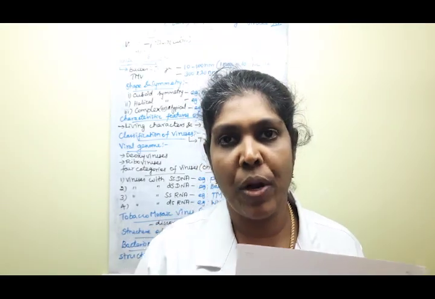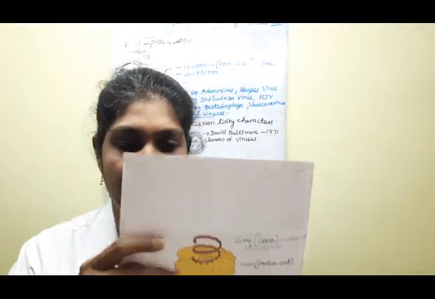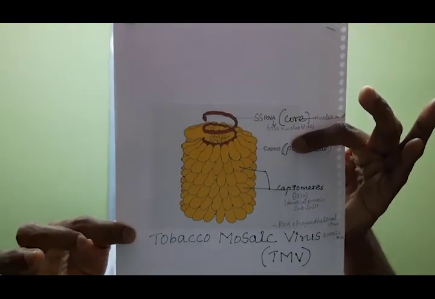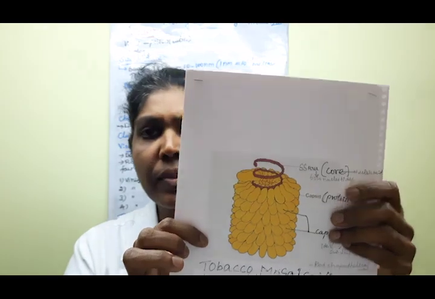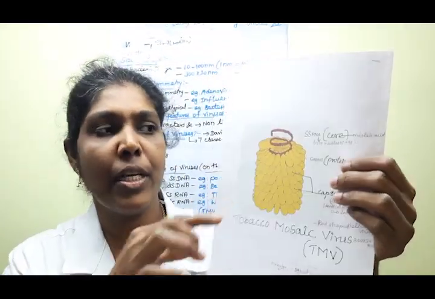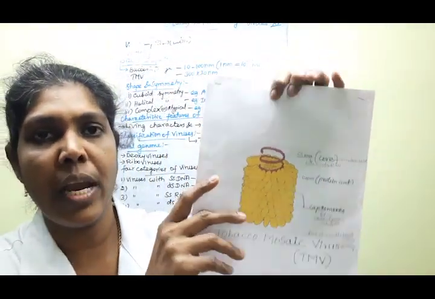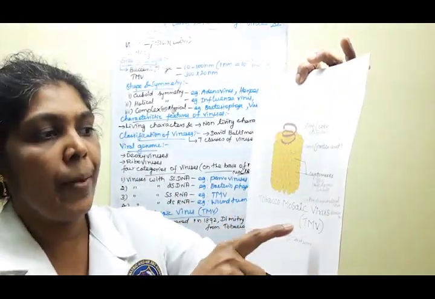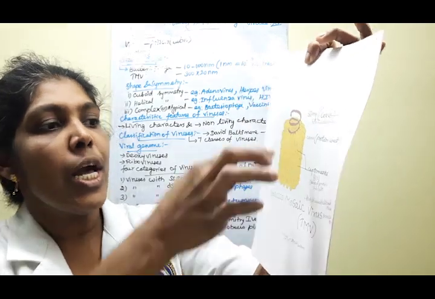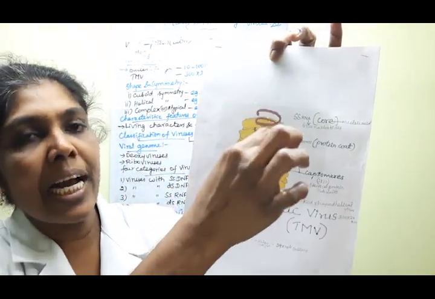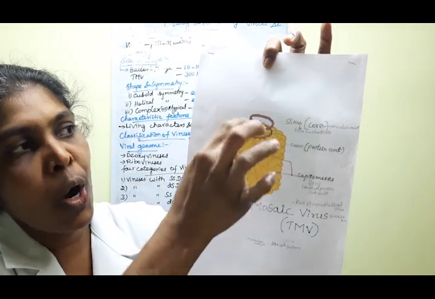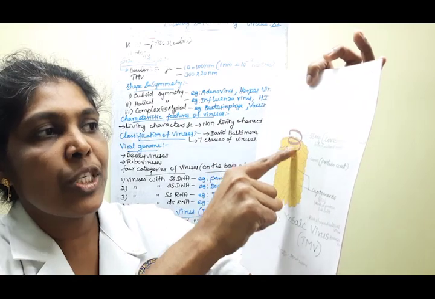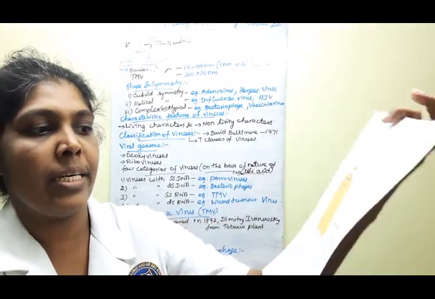Clear? Next, the structure of tobacco mosaic virus. If we look at the tobacco mosaic virus, first it is a rod-shaped helical virus.